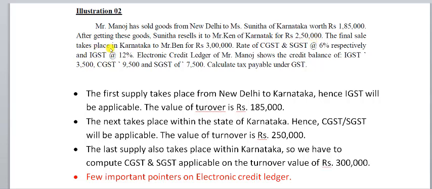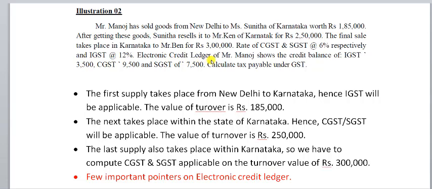The final sale takes place in Karnataka to Mr. Ben for rupees 3 lakh. Again, the supply is within the state, that is intrastate, and whenever a supply is intrastate or within the state, CGST and SGST will be applicable. Rate of CGST and SGST is at 6% respectively, and IGST is at 12%.